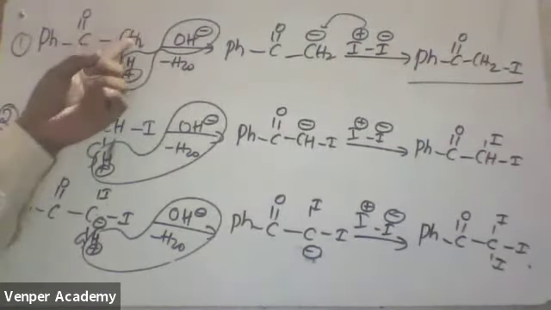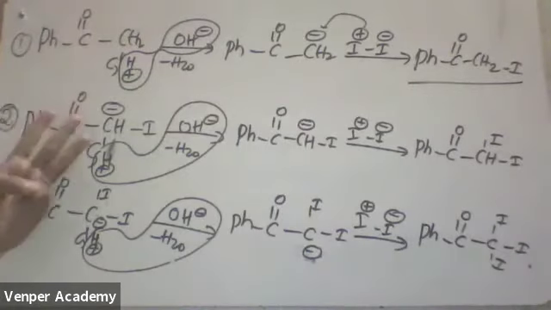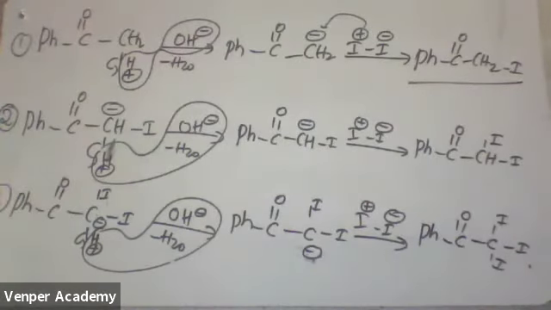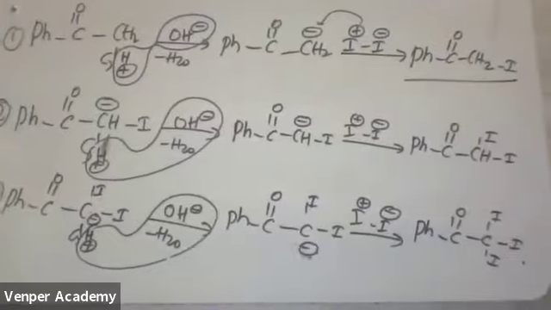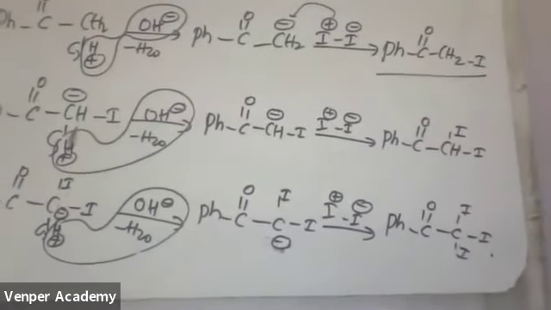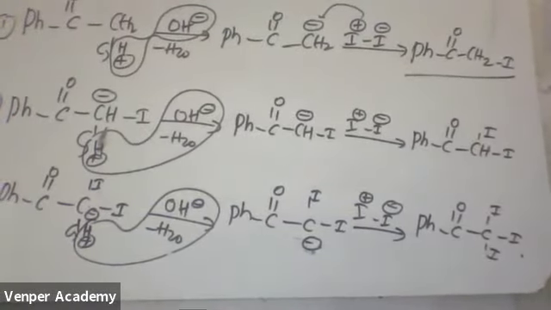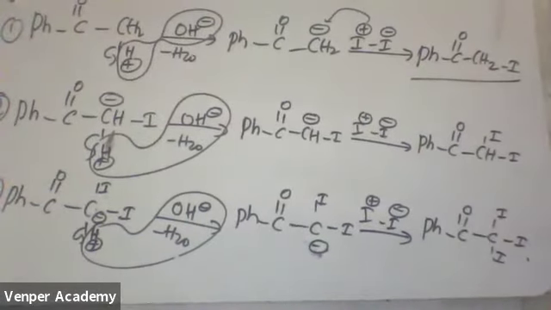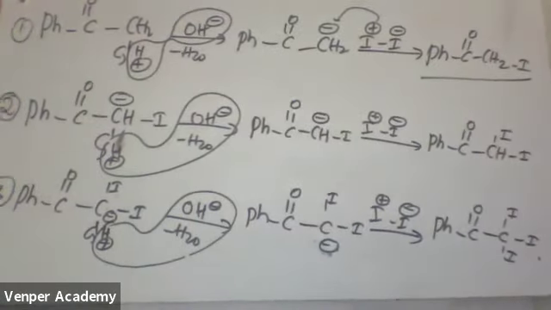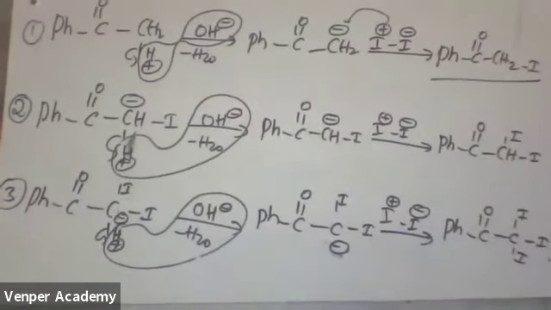Why am I taking 3 hydrogens? Because you have to replace 3 halogens. In order to replace 3 halogens, we want 3 hydrogens. If only 2 hydrogens are there, the reaction is not possible. Only with 3 hydrogens is your reaction possible. Is it clear?